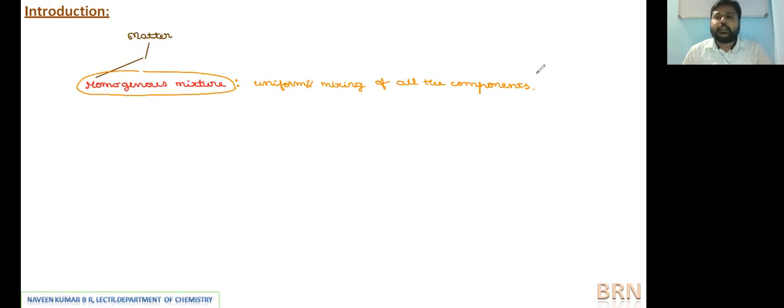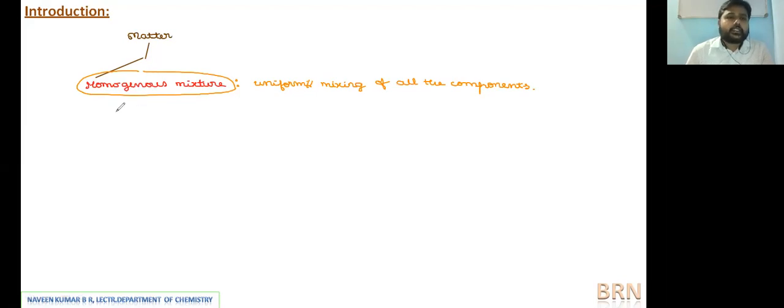Now we will extend this to relate to the main concept of our particular unit, solutions. If we take a solution which is regarded as a true solution, so we are discussing true solution concept in this unit. Actually the solutions may be true solutions, colloids, or suspensions. We are going to discuss much in this unit regarding true solutions. Colloids, suspension and all we'll discuss under the surface chemistry unit.